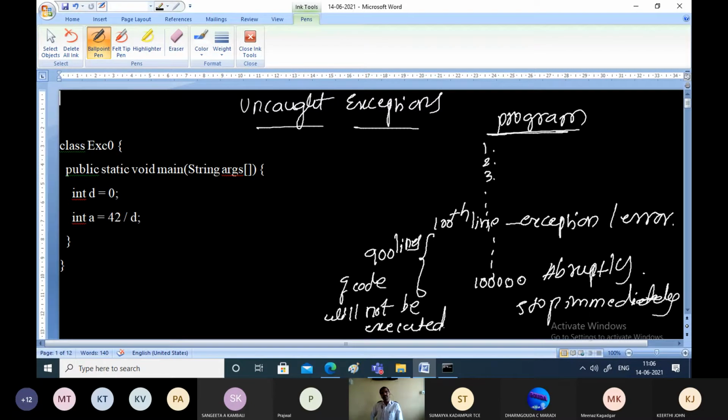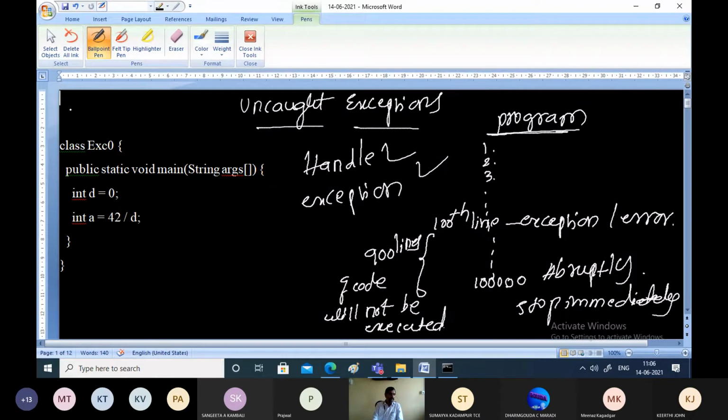Then what happens? The program will stop executing without the knowledge of the user. If you have not written proper handlers, it will be difficult for us to track where actually the error was and which piece of code has caused the error. So that is the issue which is going to take place whenever we are not going to handle the exception. So it is desirable that we should handle the exception. We should take care of the errors in the program.